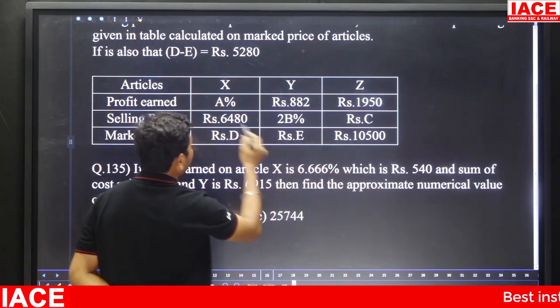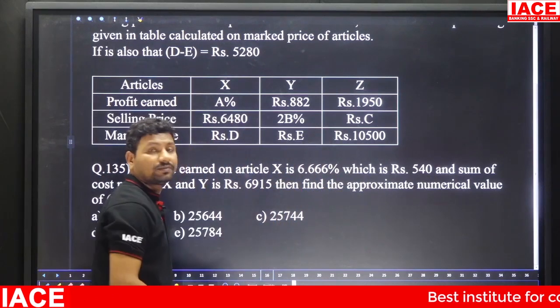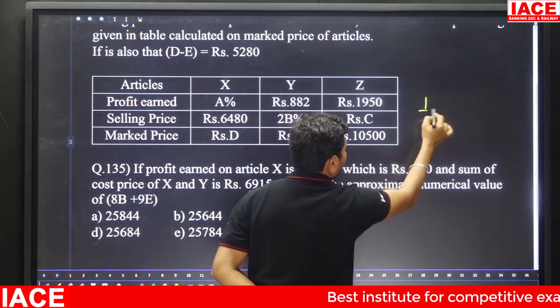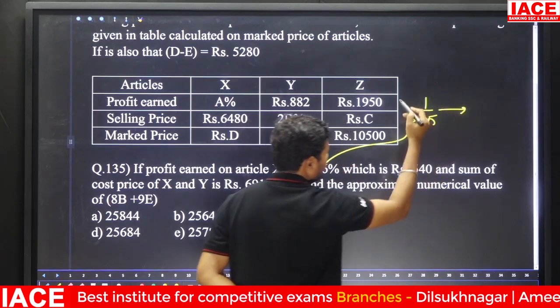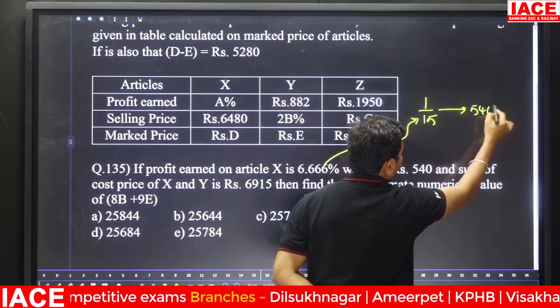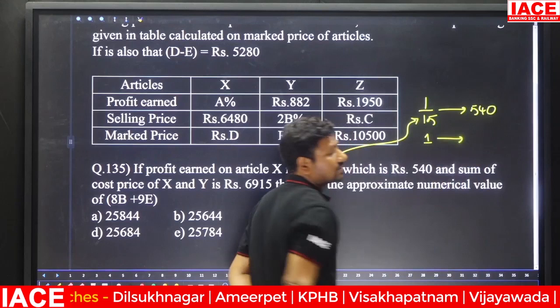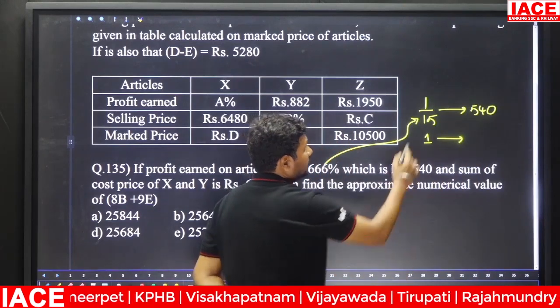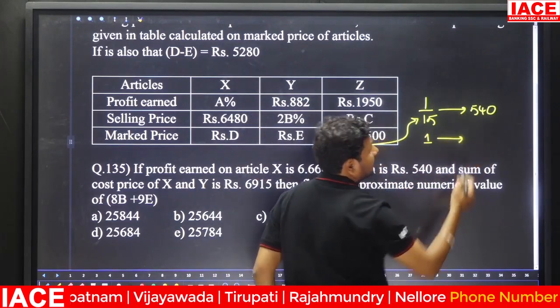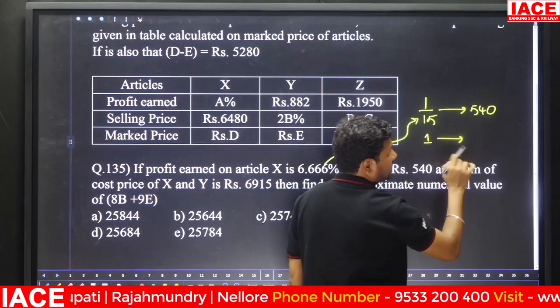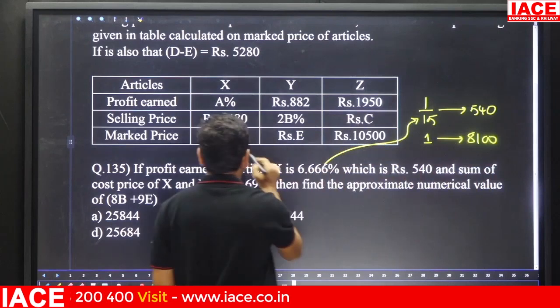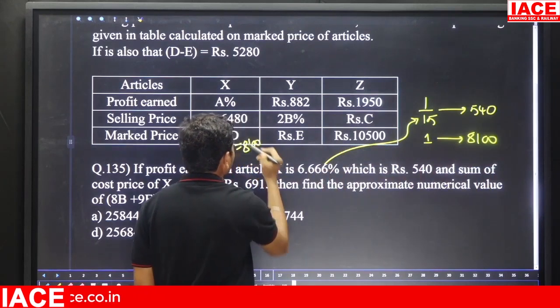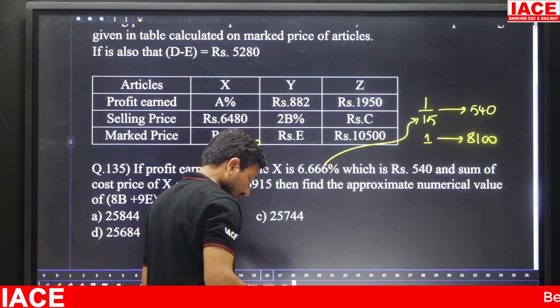540 is equal to how much percentage? 6.66%, which is 1 by 15th part. 1 by 15th part is equal to 540, then how much is 1 part? Here 15 4s are 60, 15 5s are 75, so 7500, and 7500 plus 600 is equal to 8100. That means D value is 8100 rupees.